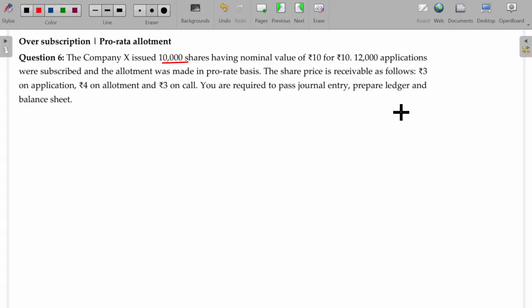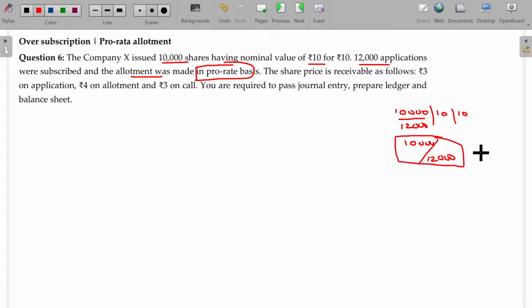Company issued 10,000 shares, nominal value being 10, issue price also 10. Applications were received for 12,000 shares. Allotment was made on a pro rata basis. What does it mean? 10,000 shares for every 12,000 applications, or 5 shares allotted for every 6 shares applied. That's the ratio. If you apply for 6 shares, you'll be getting 5 shares.